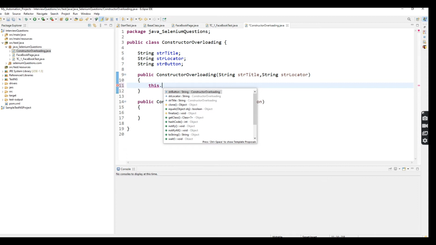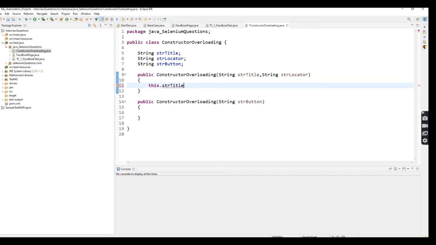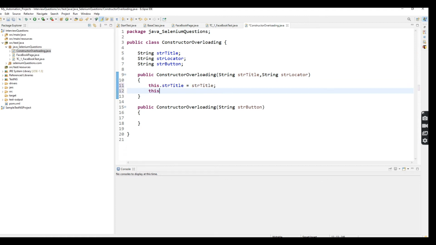Here I'm passing two parameters, and I'm going to refer to those parameters using the this keyword: this.title equals title, this.locator equals locator. So I have successfully referred to them here. In this constructor I'm passing only one parameter, and I'm going to refer to that one also. So I have successfully passed the parameters and the initialization is done.